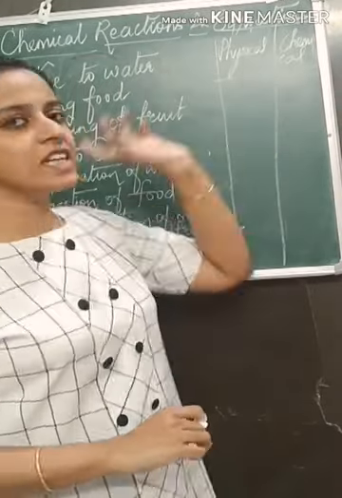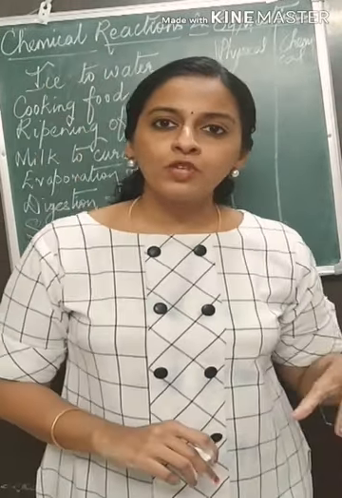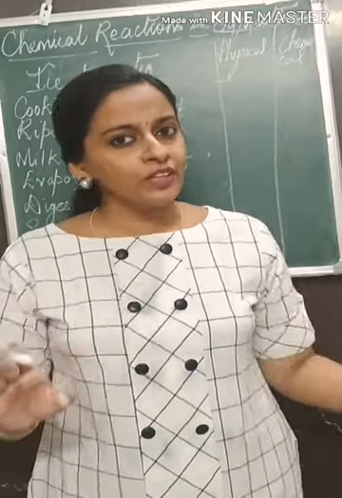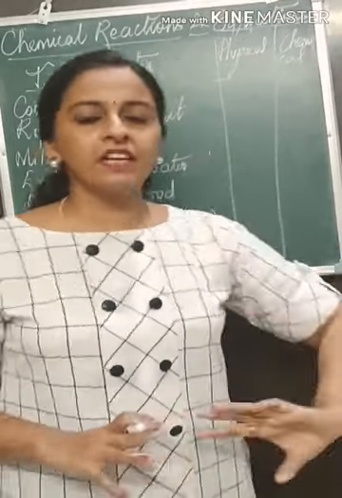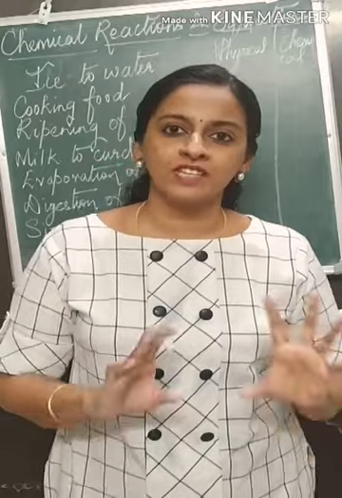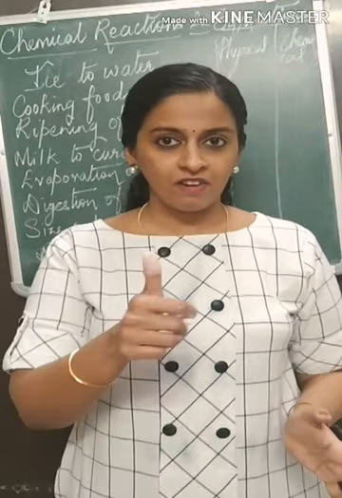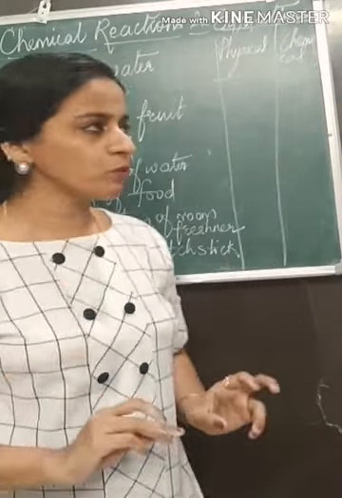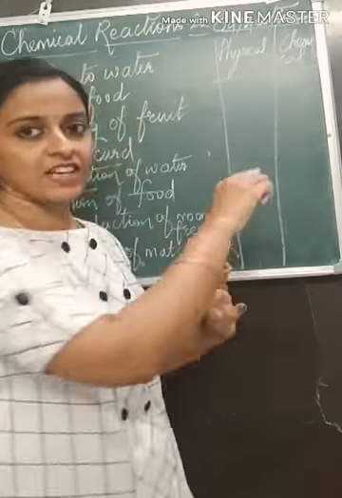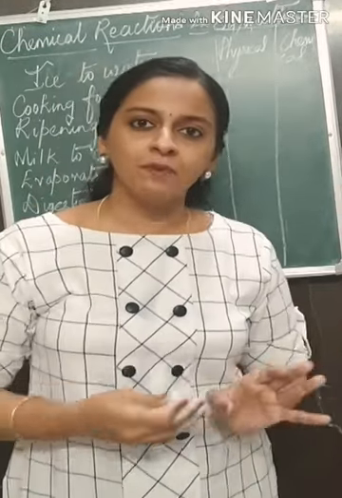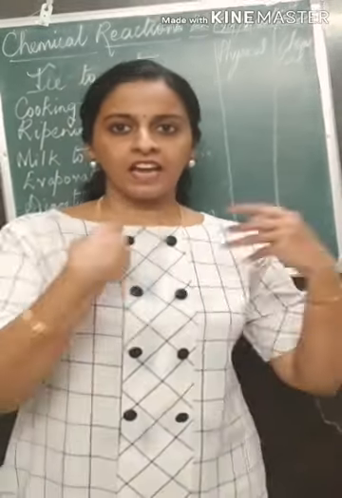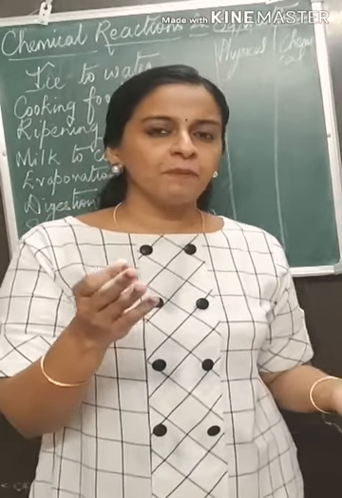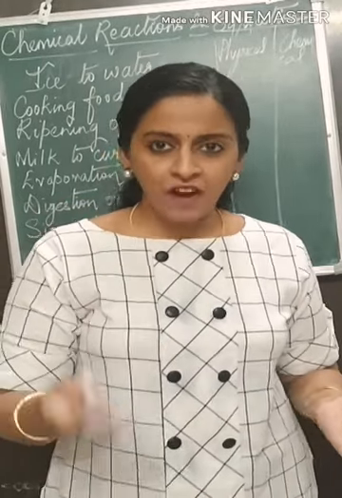I said in physical reactions, the composition of substances does not change, whereas in chemical reactions, the composition of substances changes. Very important point. The second point we discussed is that a physical reaction is reversible. You can get it back, for example, melting of ice.